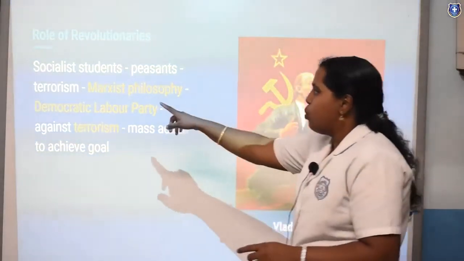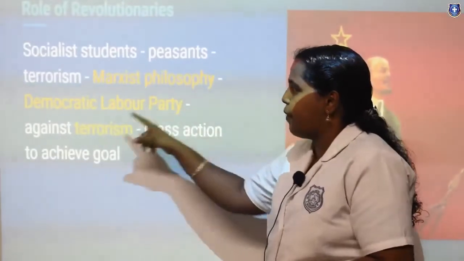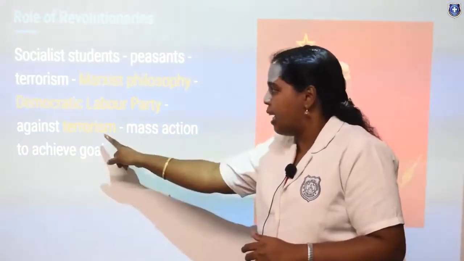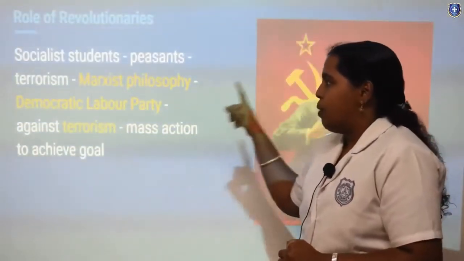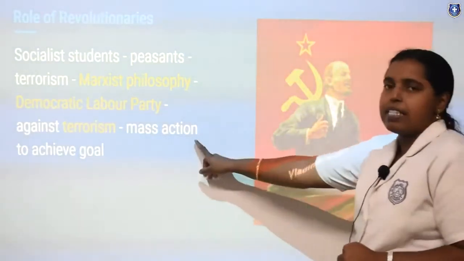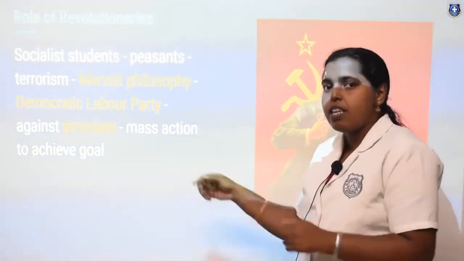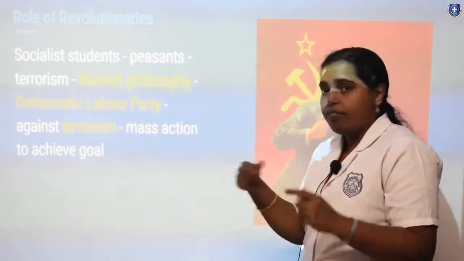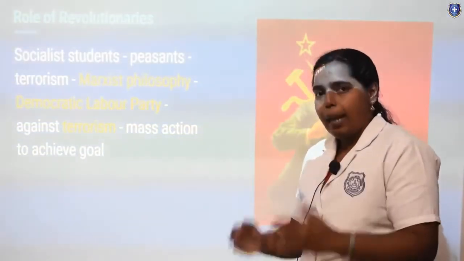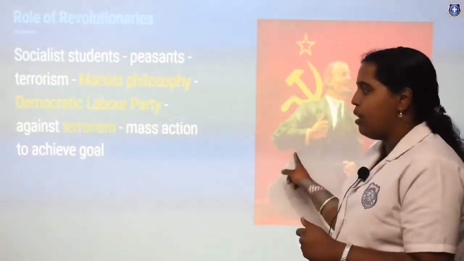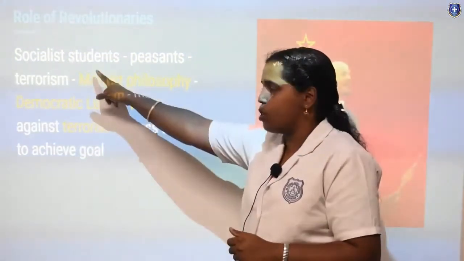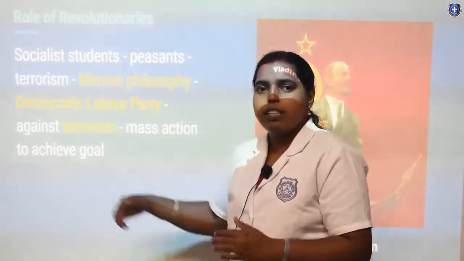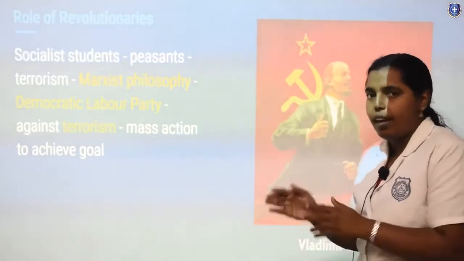Through these philosophies like Marxist philosophy and the Democratic Labour Party, they started fighting against terrorism. Lenin believed in the system of mass action, in the sense of revolution, gathering a large number of people for one single cause. If they fight in that manner, they will surely be able to achieve their goal, was the belief of Lenin, and he started teaching the socialist students and the peasants in this time period. So they started having revolutionaries in each and every area.